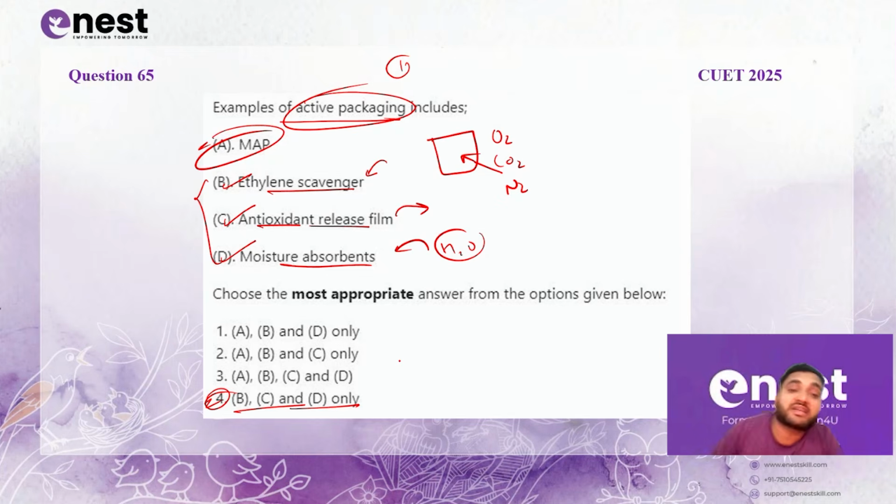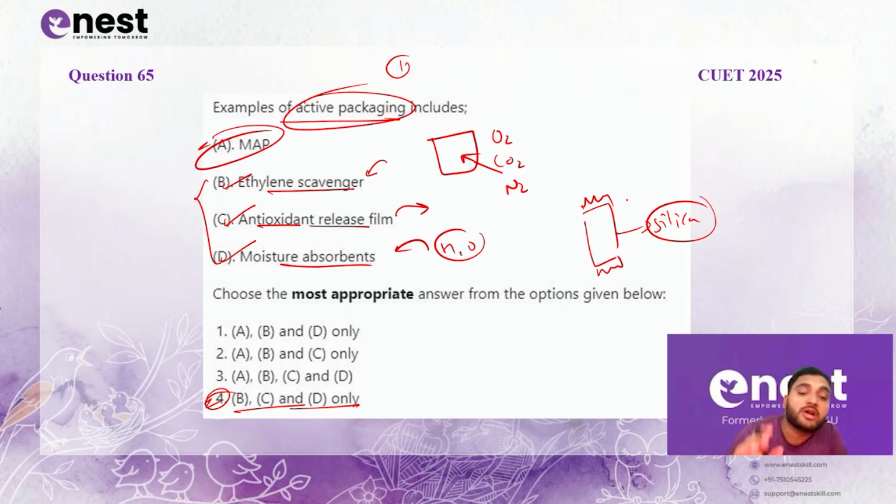If we talk about ethylene scavengers, where are they used? They are used in slowing the ripening of fruits, specifically climacteric fruits such as banana and avocado. Then moisture absorbers are used to prevent condensation and agglomeration in powders. Whenever you buy a powdered food item, you will often find a small sachet kept inside it, and that sachet is of silica, which removes the water vapor from the package environment.